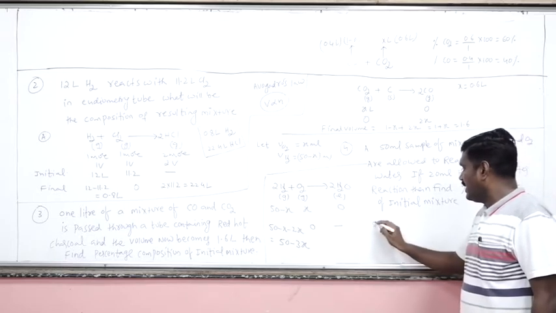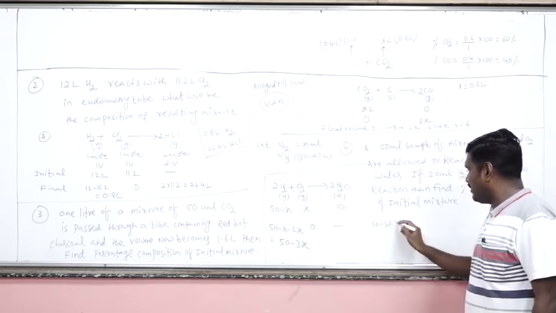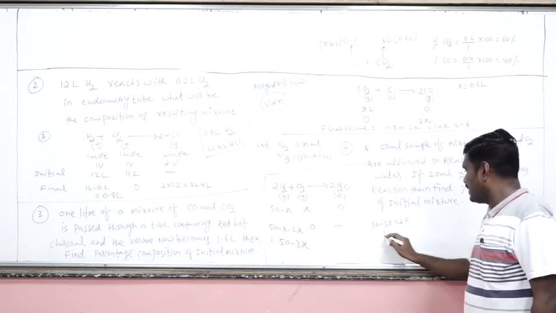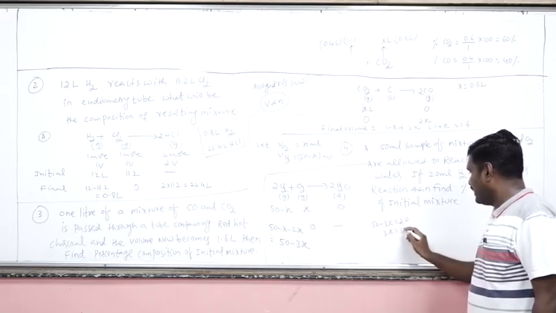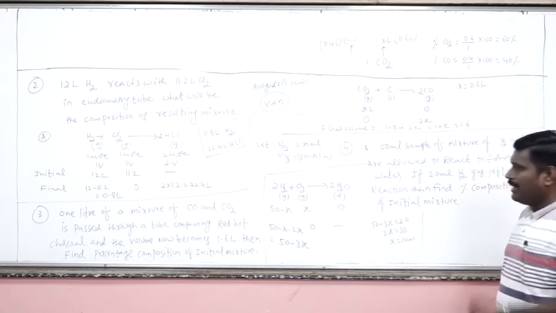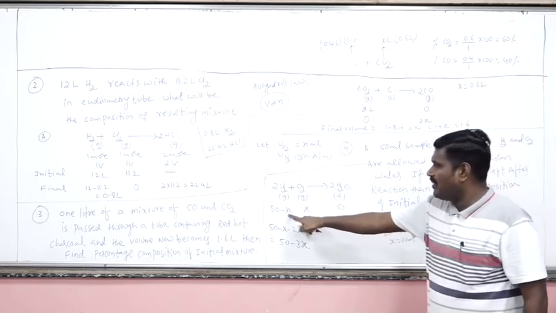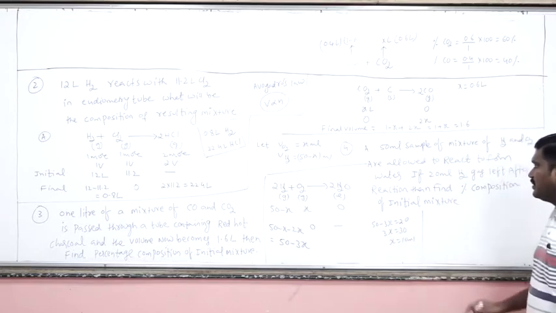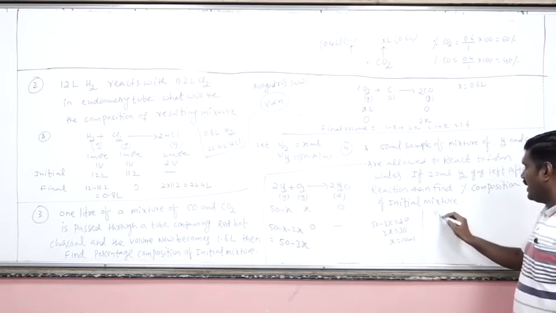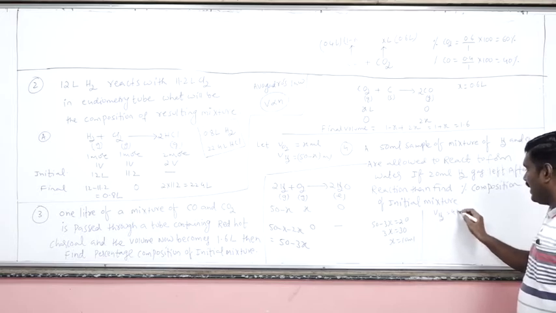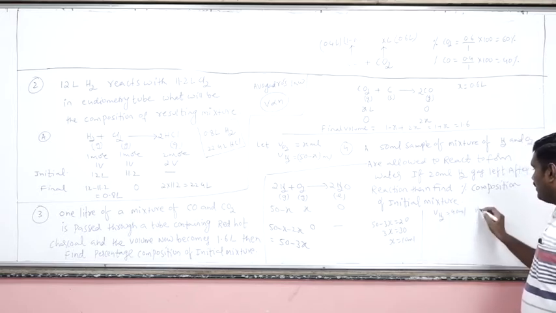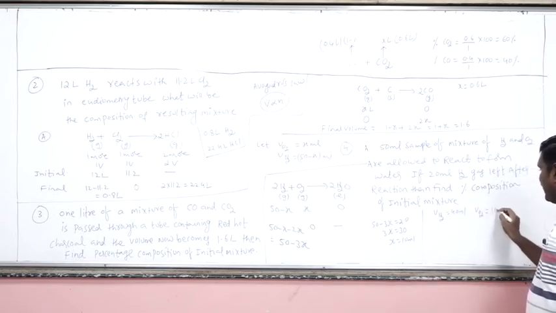So 50 minus 3x is equal to 20. So 3x is equal to 30. So x will be 10 ml. That means initially you have 10 ml of O2 and 40 ml of H2. Volume of H2 is 40 ml. Volume of O2 initially is 10 ml.